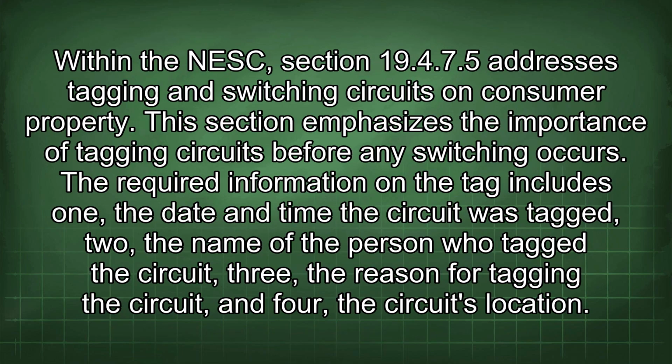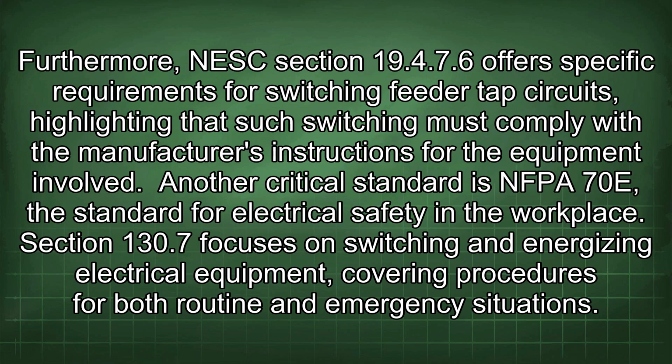Within the NESC, Section 19.47.5 addresses tagging and switching circuits on consumer property. This section emphasizes the importance of tagging circuits before any switching occurs. The required information on the tag includes: 1. The date and time the circuit was tagged, 2. The name of the person who tagged the circuit, 3. The reason for tagging the circuit, and 4. The circuit's location.